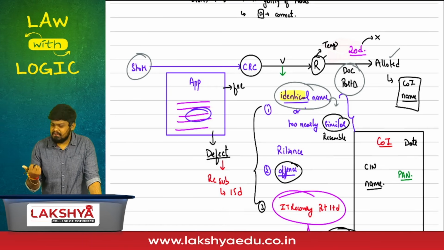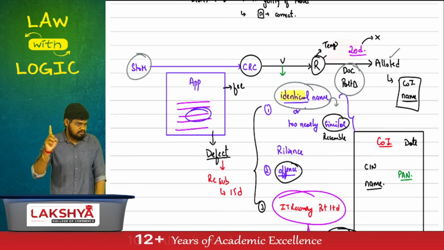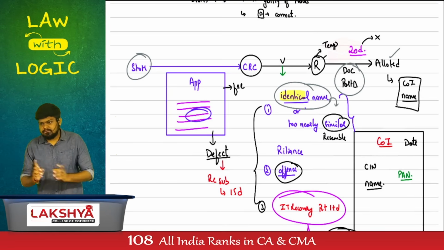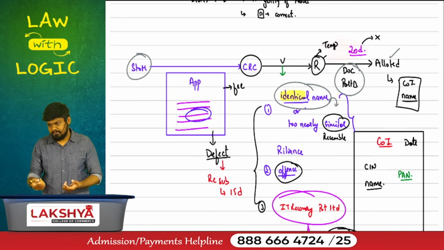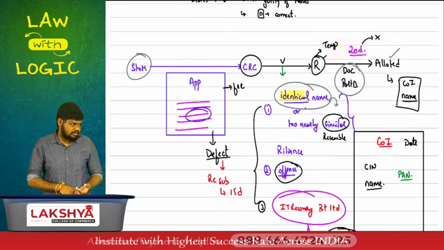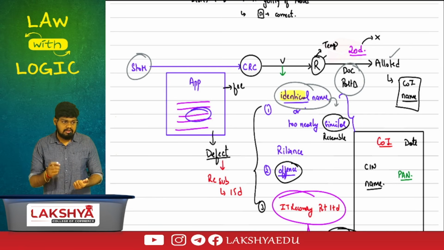So 2 people can apply. Reservation of name can be done by 2 categories of people. First option and the regular option is subscribers to memorandum, for which type of company? Proposed to be incorporated company. Or second, who can also make application? An existing company can make application for change.